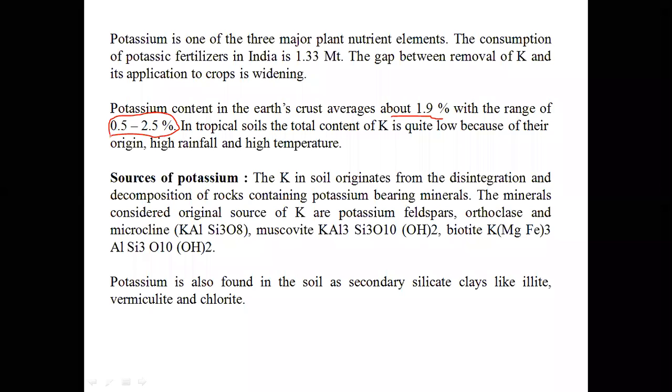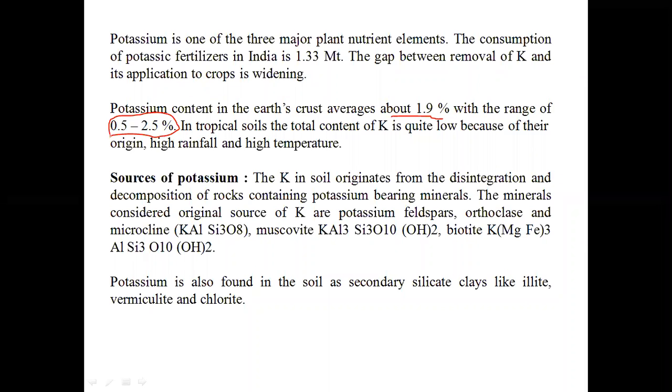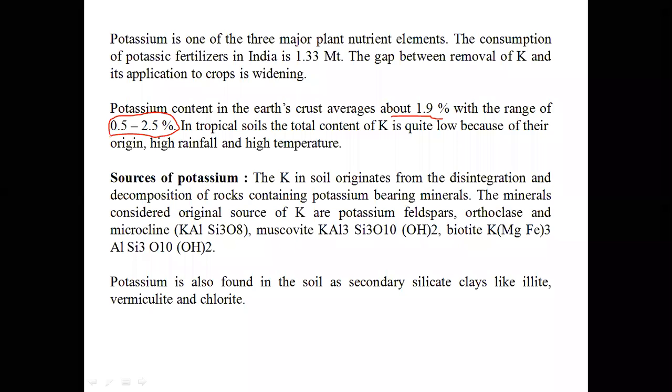The consumption of potassic fertilizers in India is around 1.33 metric tons. There is a big gap between the removal of potassium by crops and the application of potassium to the crops, and it is widening.